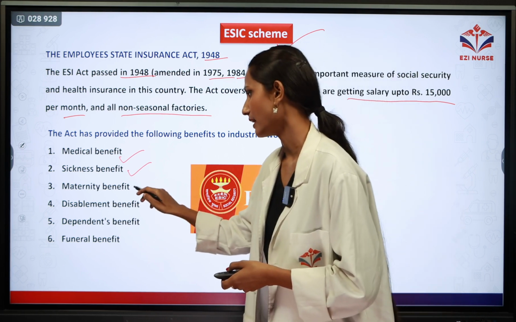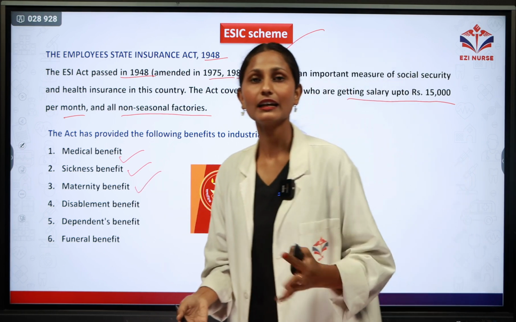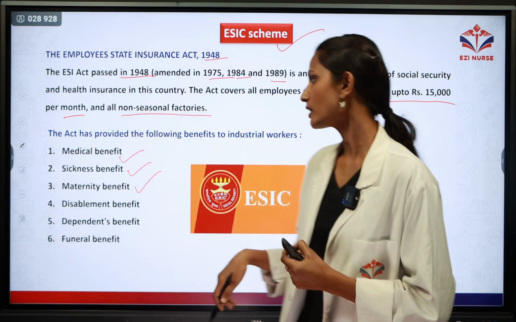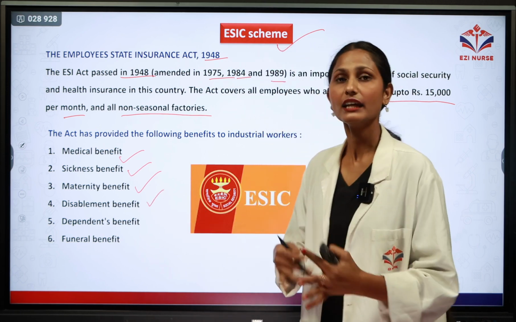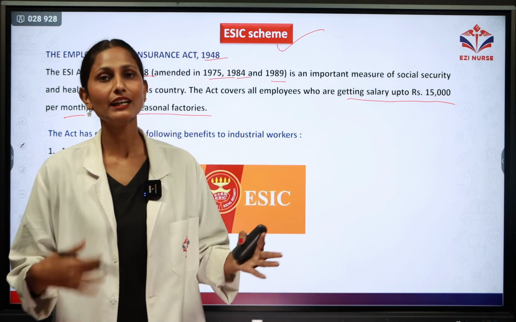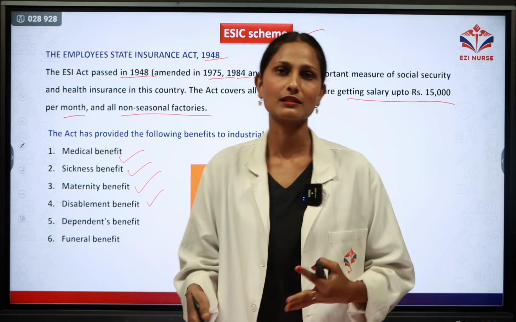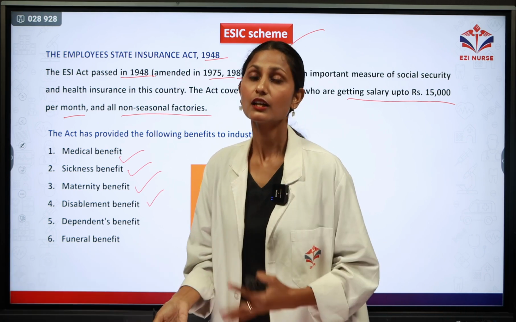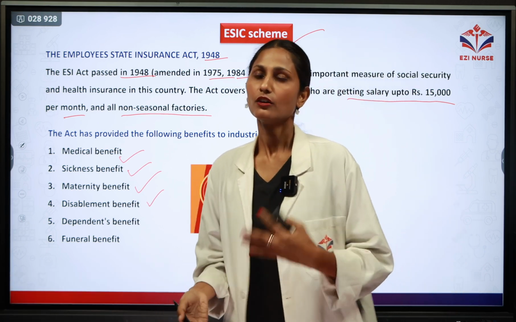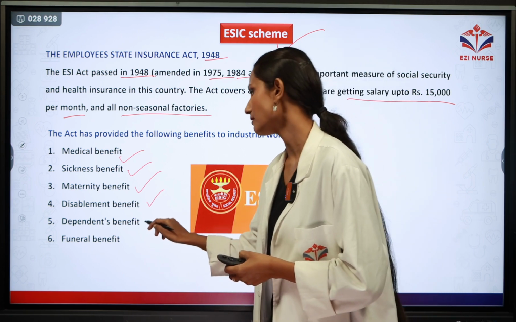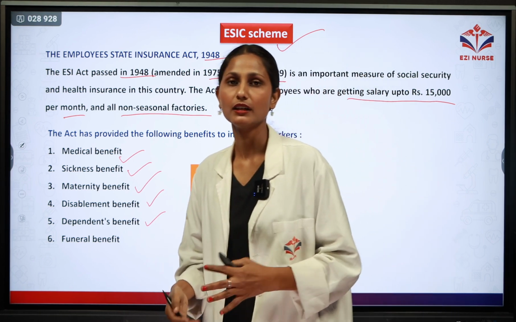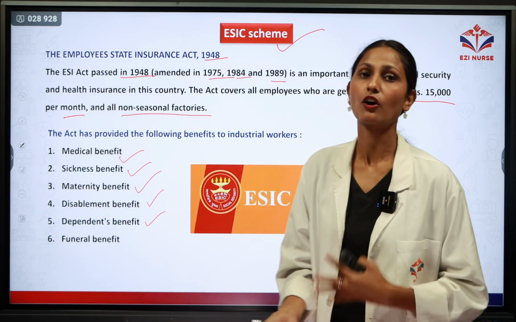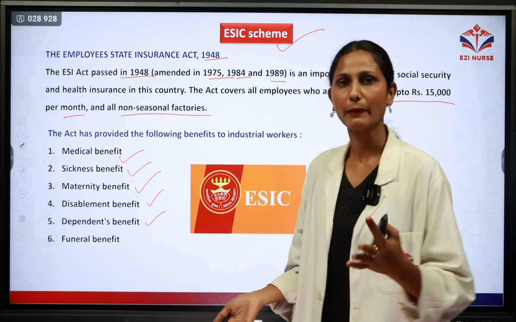Next one is the maternity benefit. In the maternity benefit, the lady can get 26 weeks of leave from the ESI scheme. Next one is the disablement benefit. If the worker is working in the industry and gets injured, or an occupational hazard happens, and there is a temporary or permanent disablement, that person can get cash from the ESI Act. Next one is the dependent benefit. If the breadwinner of the family dies because of an occupational hazard, the dependents, such as the wife or offspring, will get the dependent benefit.